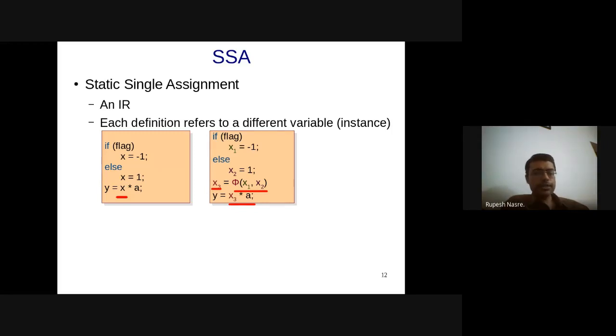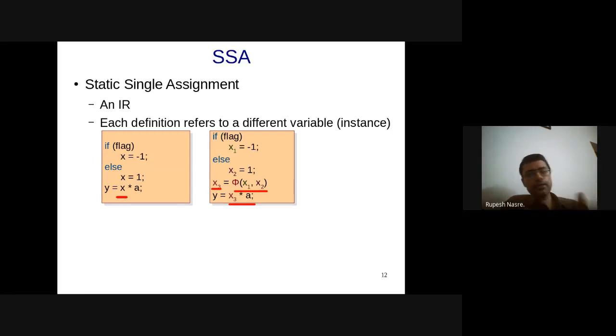Yeah, so this phi function is what you will use, and in this case we just require two variables, but you might require multiple instances of these. For example, if you have a large switch case and after that there is some use of a variable, then all those switch case variables need to be added to this phi function. Note that this phi function exists only at the IR.